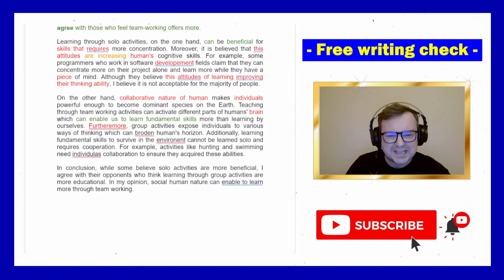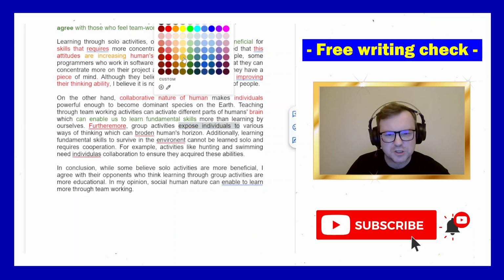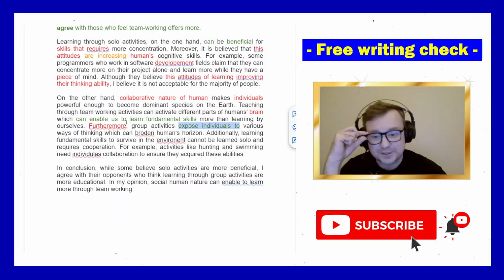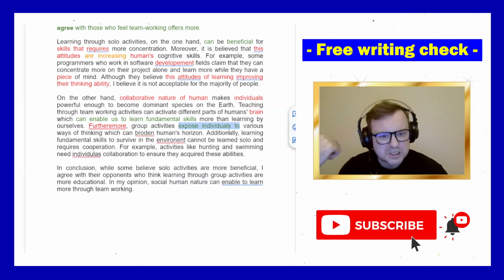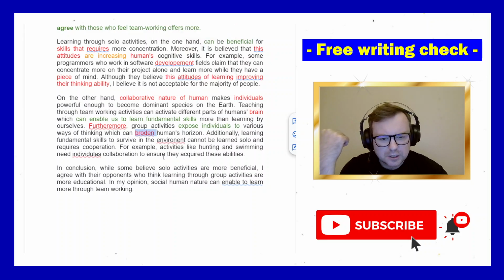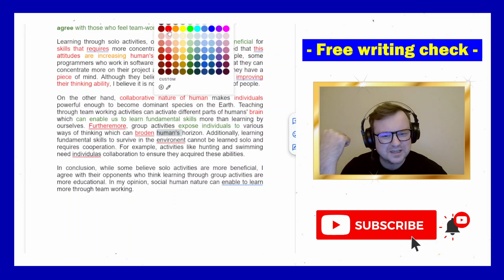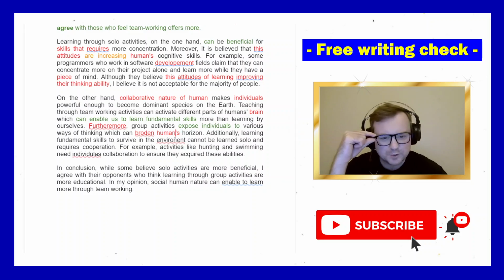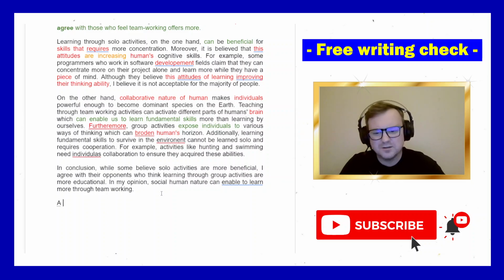Group activities expose individuals to. I like expose to. Good collocation. But is it appropriate here? Let's find out. Group activities expose individuals to various ways of thinking, which can broaden. Spelling mistake with broaden is broaden. Humans, again, using the singular. If you use the singular, you have to use an article. If you use the plural. So singular, human, like this. Plural, humans, like this.